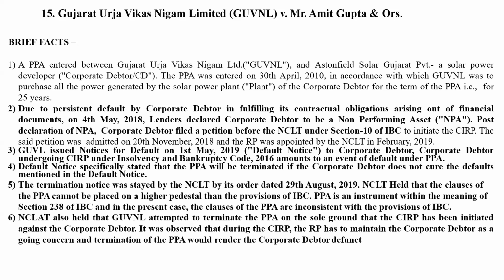This is the question. So it was observed that during the CIRP, the RP has to maintain the corporate debtor as a going concern, and termination of the PPA would render the corporate debtor defunct. Then who will purchase this company, Aston Field Solar Gujarat Private Limited? Who will purchase this company if there is no power purchase agreement? Because as you know, whenever you generate solar power, it has to be given to some government authorities. So this Gujarat Urja Vikas Nigam was the authority which was purchasing the power. And if that power purchase agreement itself is cancelled, then who will buy this Aston Field? This was the case.